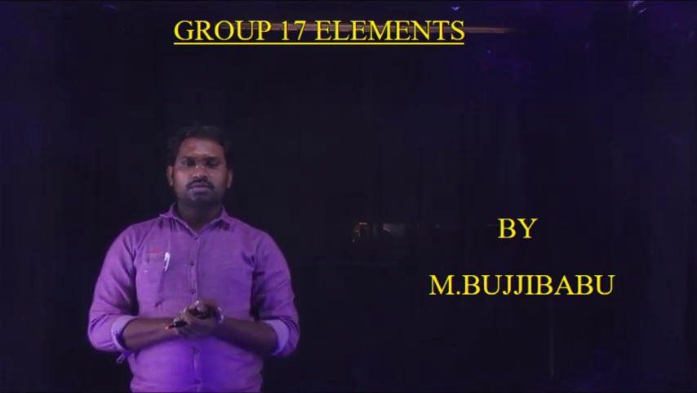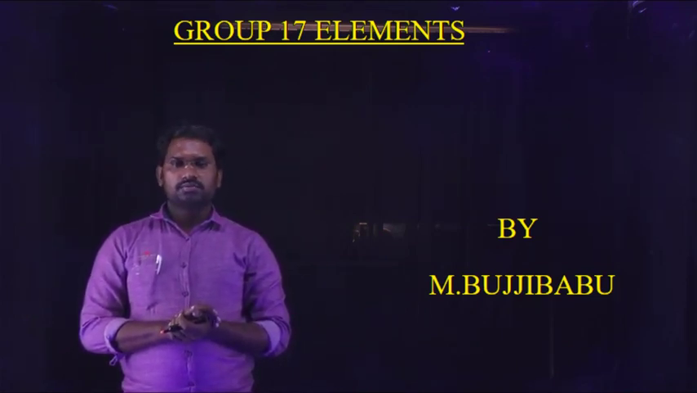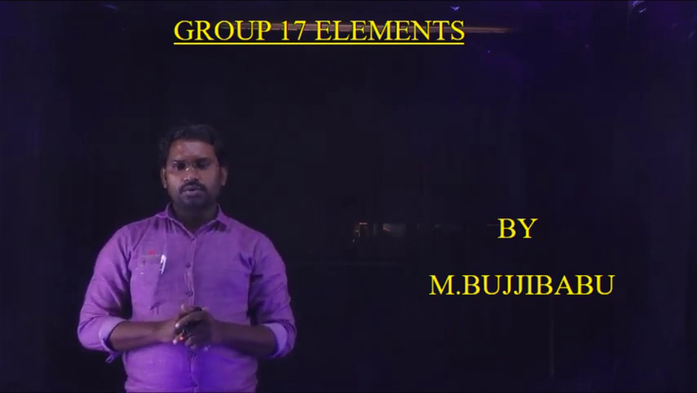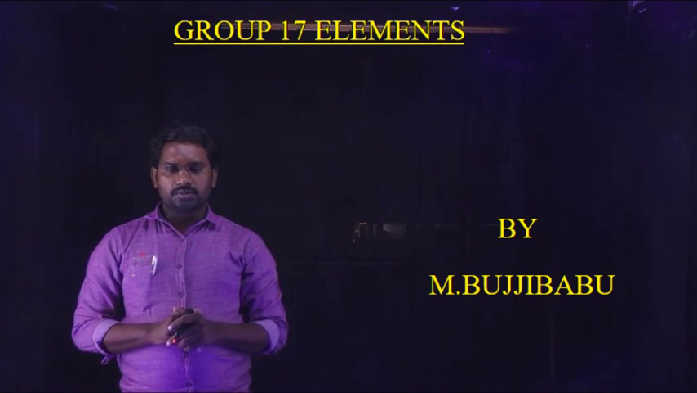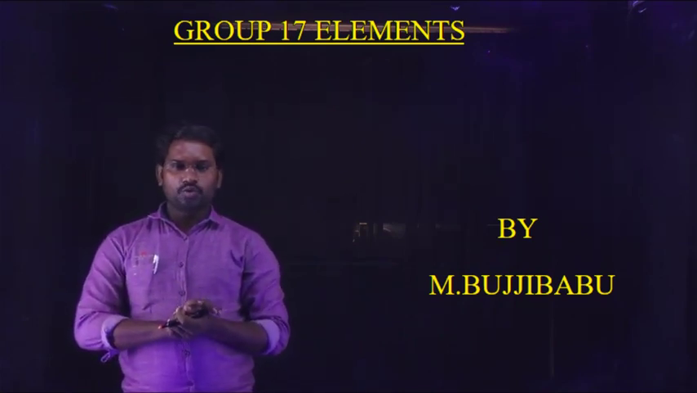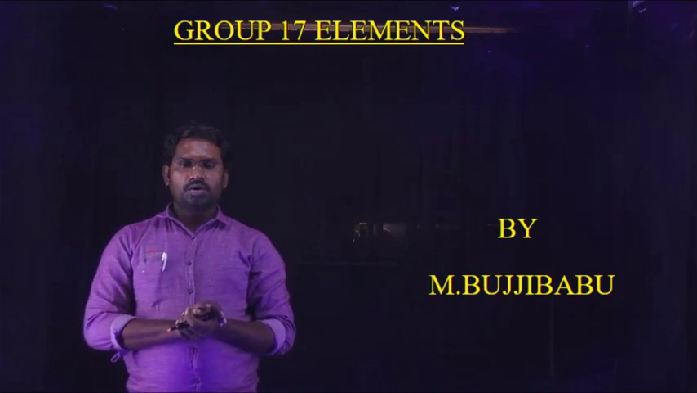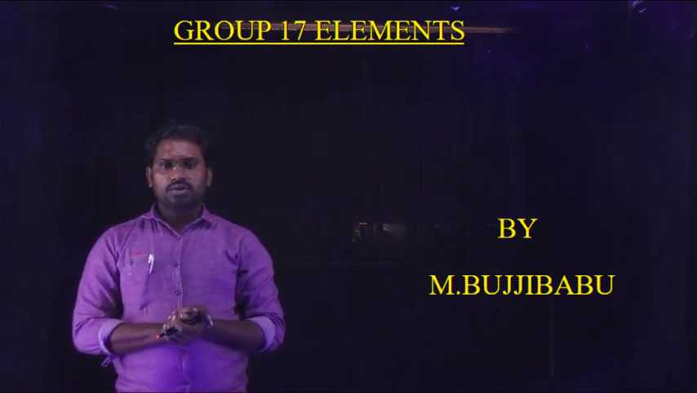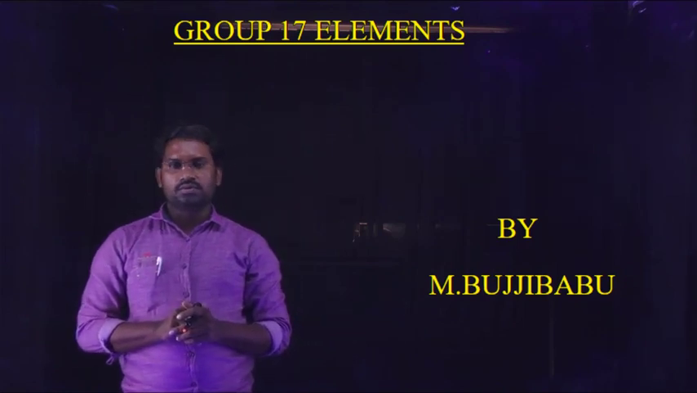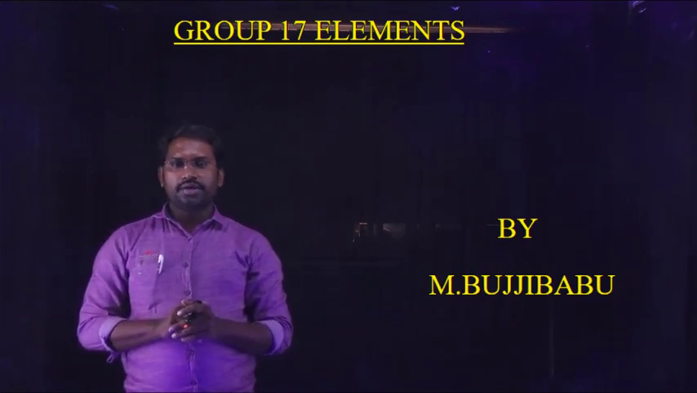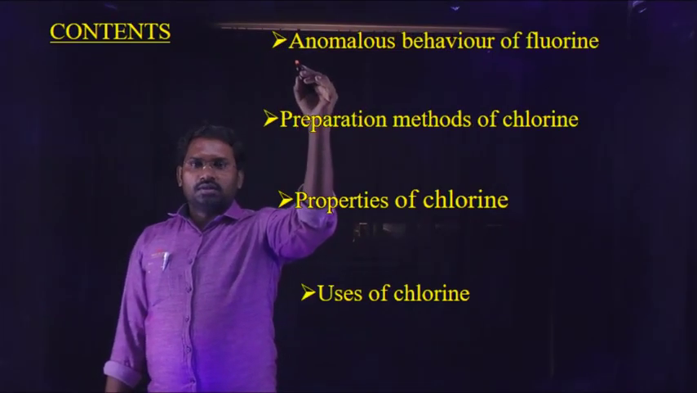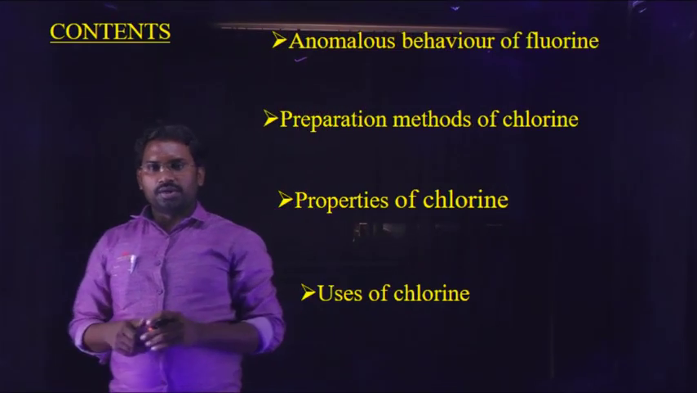So in this session, I am going to explain the anomalous property of fluorine in the 17th group, and especially the second element present in the 17th group, that is chlorine. We have to learn about the preparation methods of chlorine and the properties of chlorine. So look at the contents in this video. First one, anomalous behavior of fluorine.